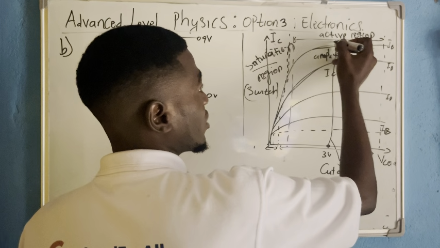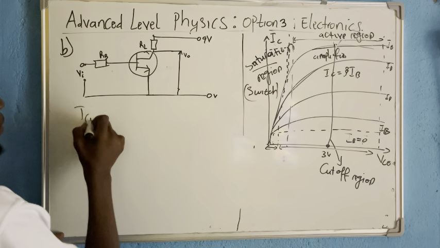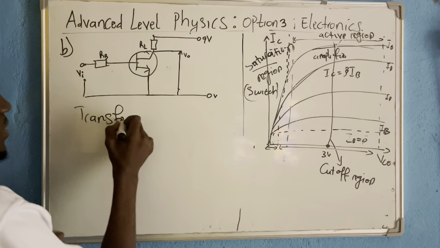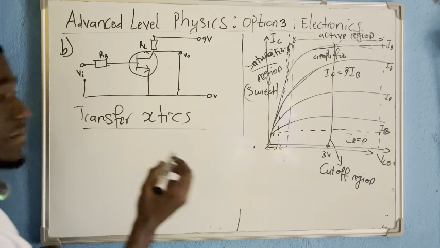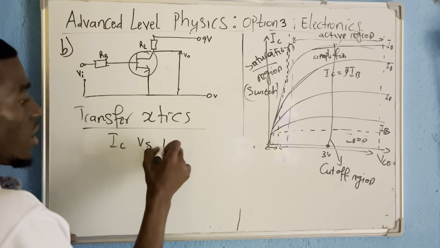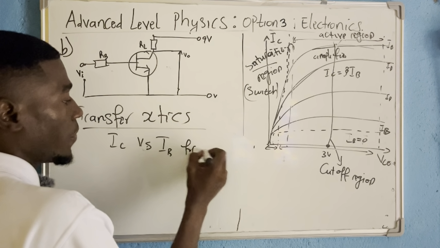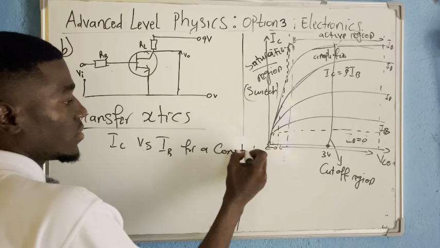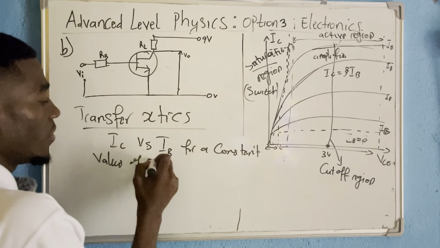You draw a straight line graph. The transfer characteristic for a transistor is a graph showing the variation of IC against IB for a constant value of VCE.